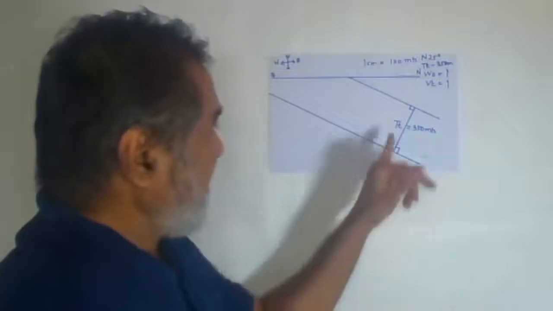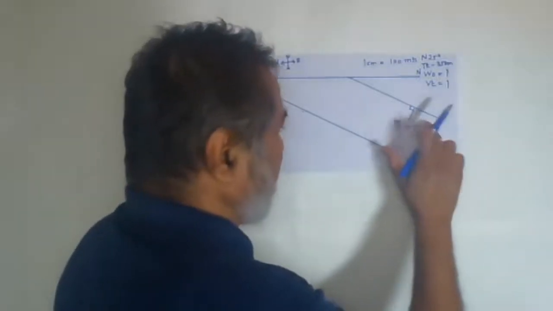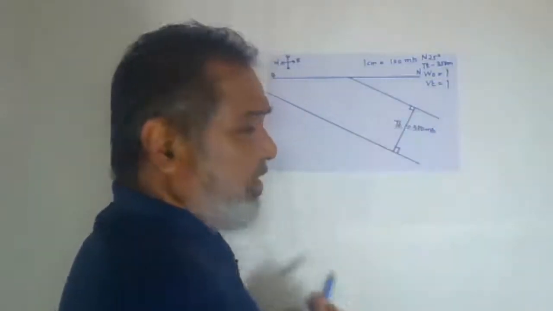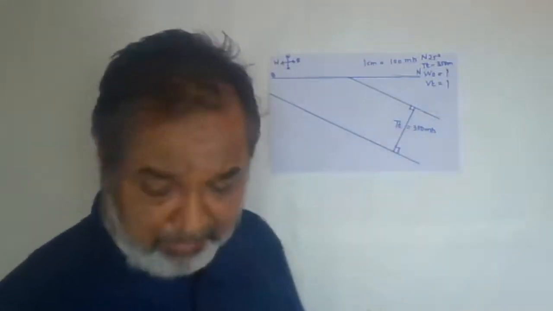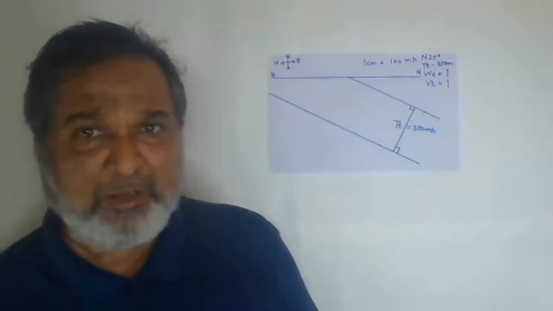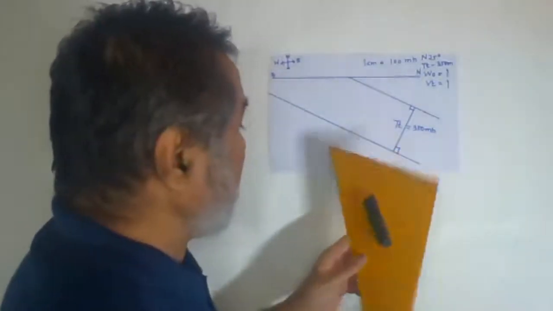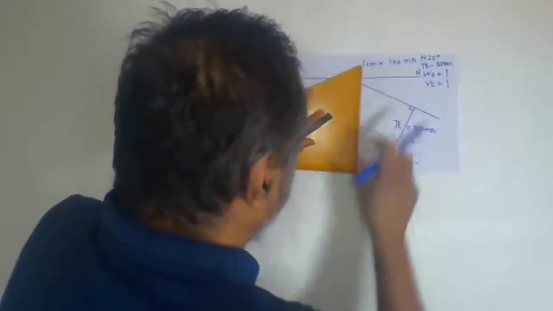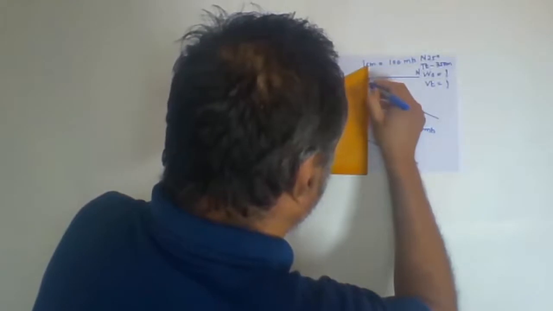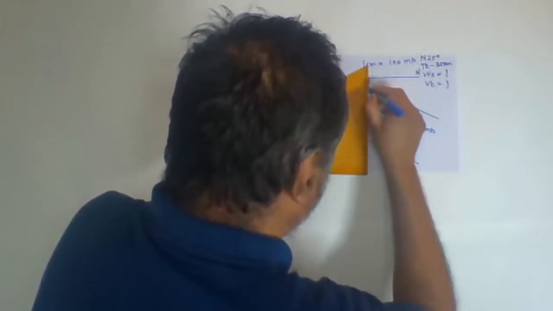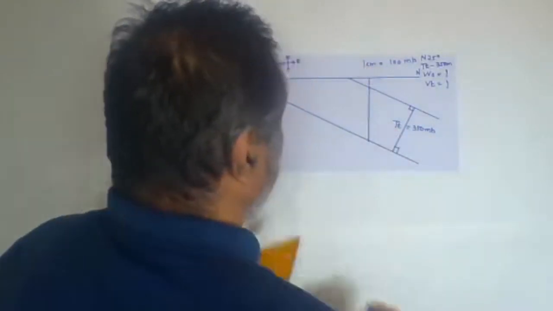Where we have taken the true thickness, we have taken it perpendicular to both the top bedding plane and bottom bedding plane. So here we have taken the 350. Now you have to measure the next one. You have to take the vertical thickness. Now take a perpendicular to the horizontal surface. It should not be very close. Take a little bit longer, on the other side, far. So yes, we have marked it.